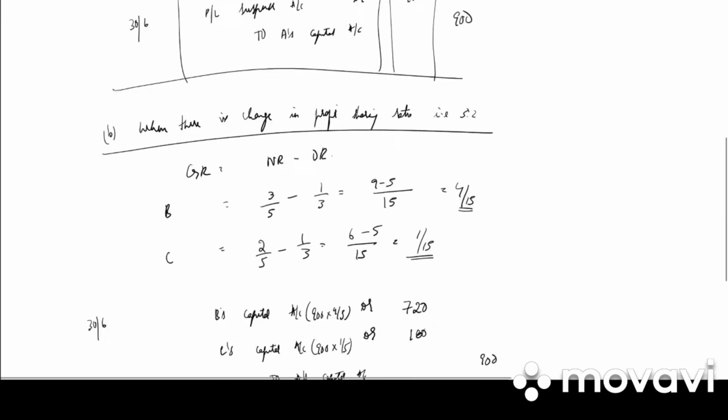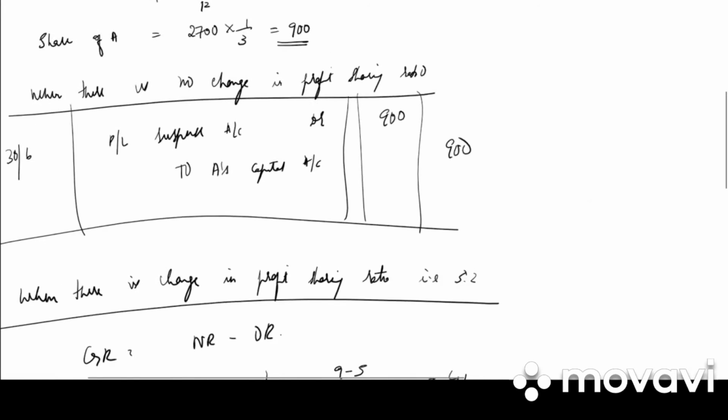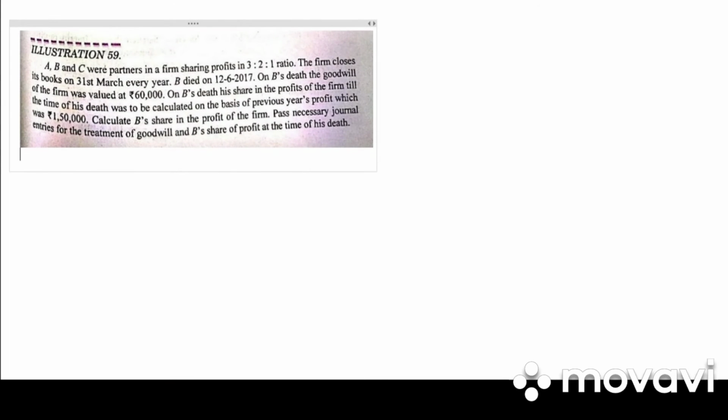Clear? This is how we work out the problem on time basis. It is a very simple method of calculating the profit. Take down the next illustration. ABC were partners in the firm sharing profit in the ratio 3:2:1. The firm closes its books on 31st March every year.